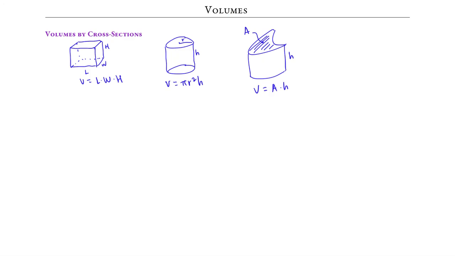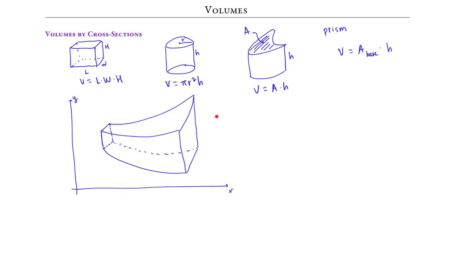Volumes of solids. We know how to find the volume of a rectangular box, a cylinder, and a prism. The volume of a prism is the area of the base times the height, as long as the height is perpendicular to the base. Suppose now we have a solid that is not any of the well-known geometric shapes. This solid lies between x equals a and x equals b, and we're looking for the volume of this solid.